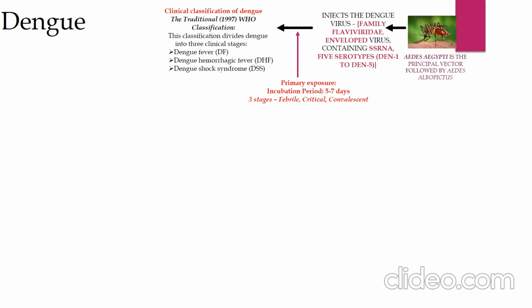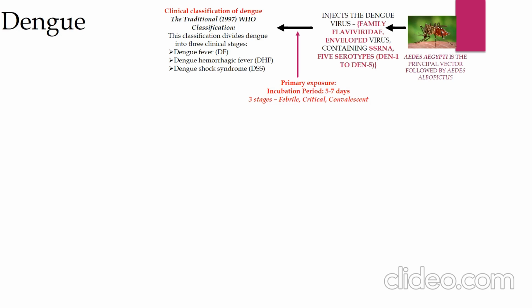If patients do not receive prompt and appropriate treatment, a stage of profound shock may set in, in which pulse and blood pressure become undetectable, that is grade 4, resulting in death within 12 to 36 hours after onset of shock. The mechanism behind dengue hemorrhagic fever and dengue shock syndrome is based on the neutralizing and non-neutralizing antibodies produced.